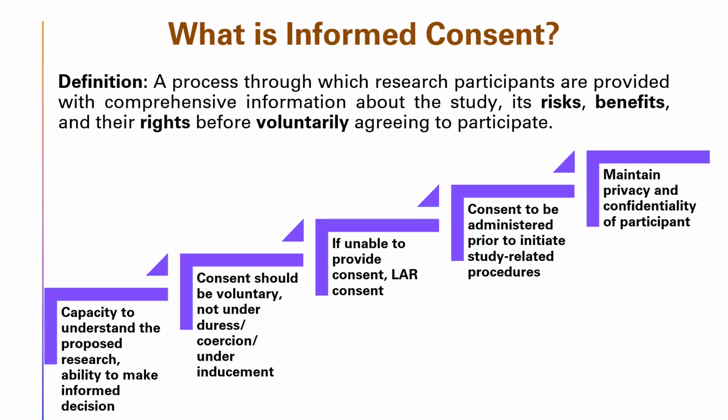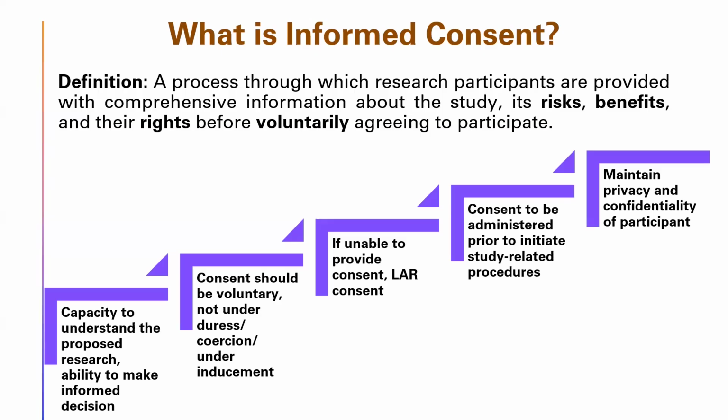What do we mean actually by informed consent? Why is the term informed prefixed to consent? So informed consent is actually a process through which the research participants are provided with comprehensive information about the study itself, including the risks, the benefits to the participants, and their rights. And this information helps them to voluntarily decide about participation in that particular study.